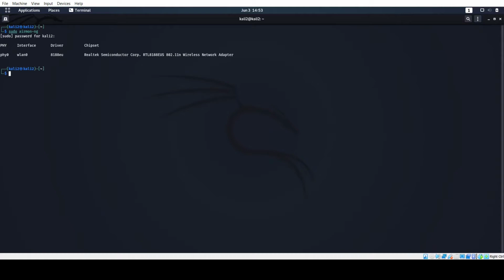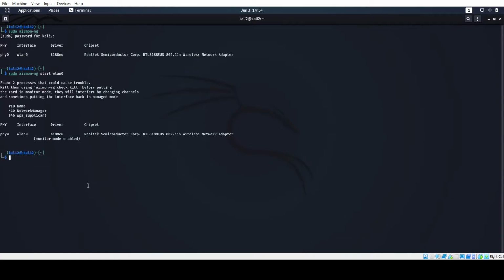Okay, so now our adapter is visible over here and the interface name we have is WLAN 0. Our first task will be to set this in monitor mode. By default it's not in monitor mode. So the command is sudo airmon-ng start WLAN 0. Okay, you can see over here monitor mode is enabled.